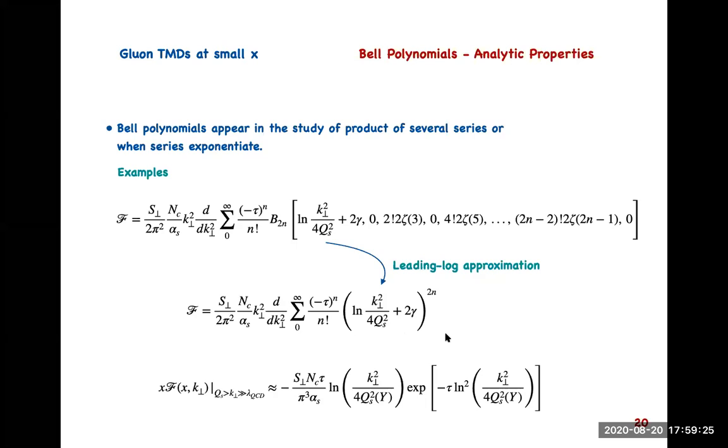This is what we did: we take the leading log. The reason for taking the leading log is that we are interested in small x. So if this is quite a bit smaller than Qs, this is a large number. Whenever I have large logs, I can just collect those large logs, forget about these numbers, and then that gives me this.